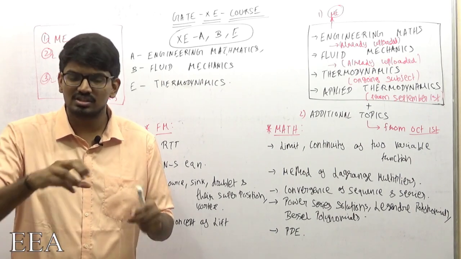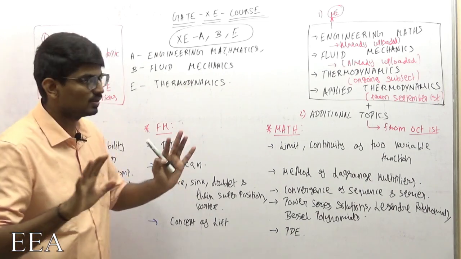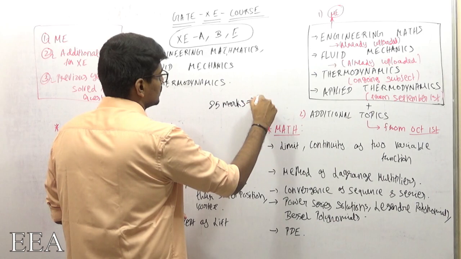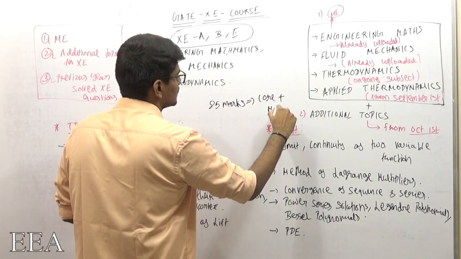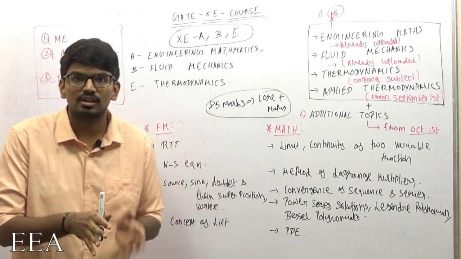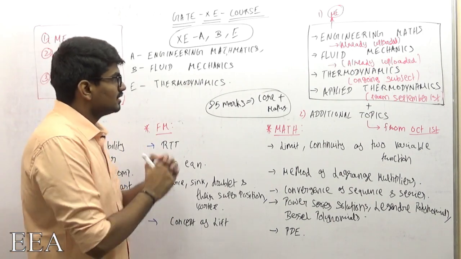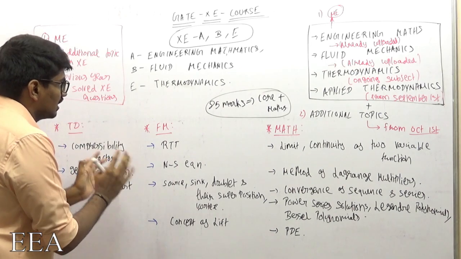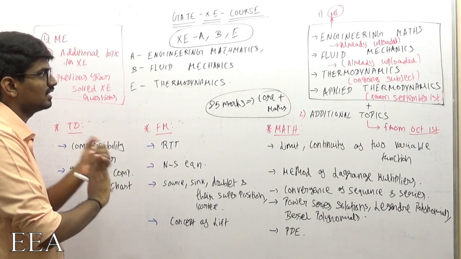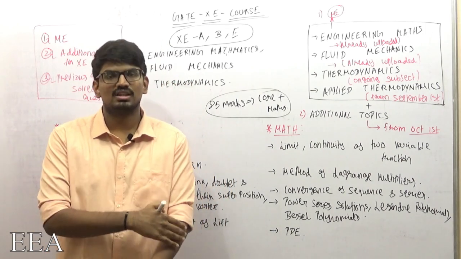75% of the syllabus was the same. I'm just concentrating on the maths and the core part only. General aptitude, let us keep it away. So in those 85 marks of core plus maths, there was around 20 to 25% of the syllabus which is not included in ME, but it is included in XE. See, this course is going to cover the entire syllabus of XE. You can just refer to the syllabus which has been released recently by GATE 2021. You could check the XE syllabus also.